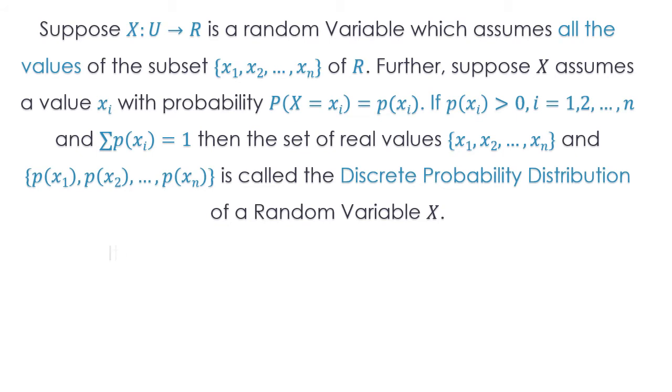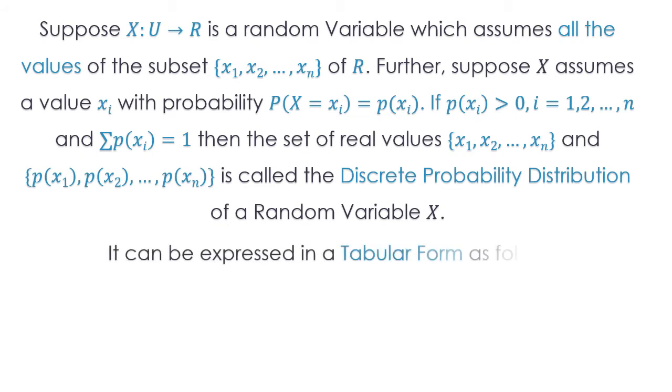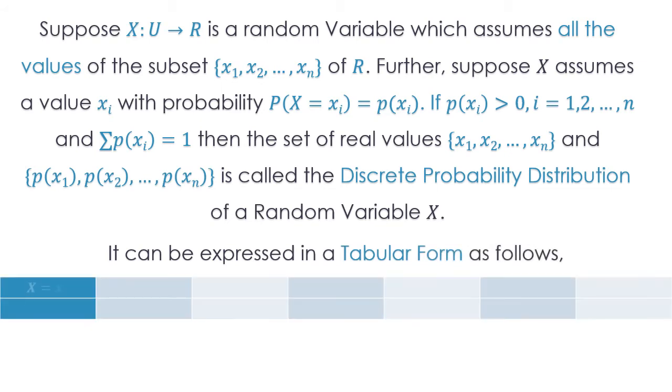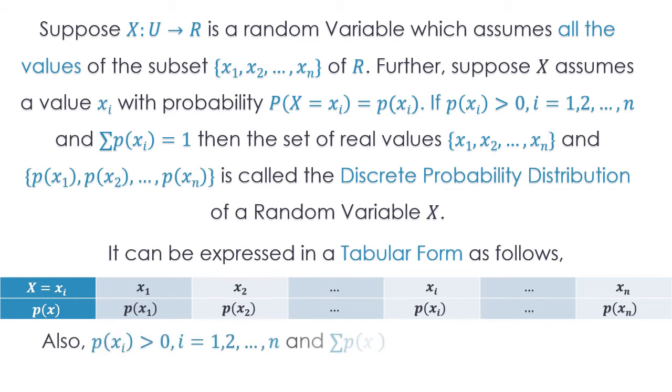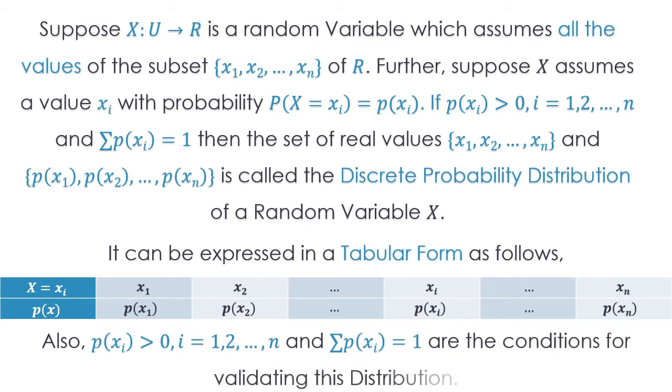And if I show it in tabular form, my table will be X and p(X), where X is x1, x2, dot dot dot, xi, dot dot dot, xn, and the probabilities will be p(x1), p(x2), dot dot dot, p(xi), dot dot dot, p(xn). The fundamental rule you need to remember is that p(xi) is always greater than 0 and the summation of p(xi), that is the total of all the probabilities, should be 1.